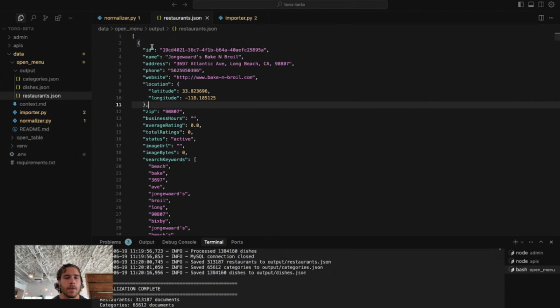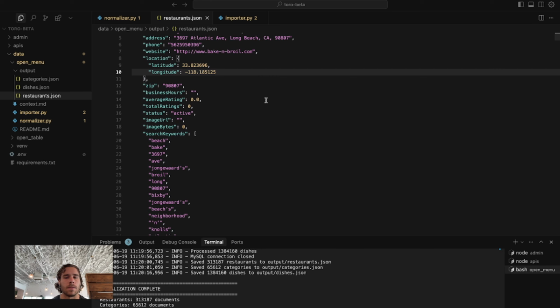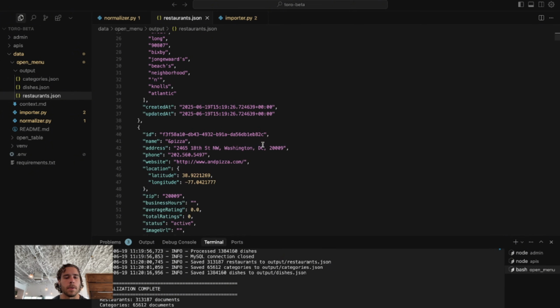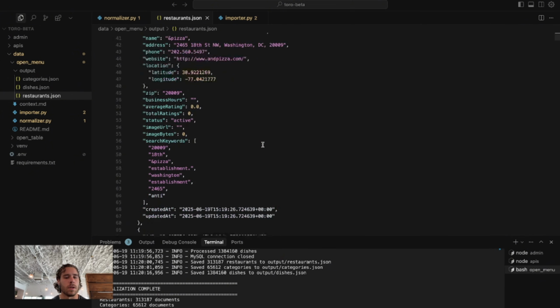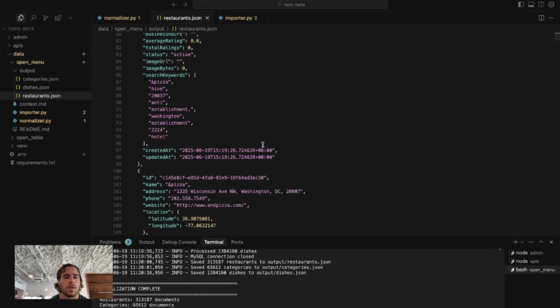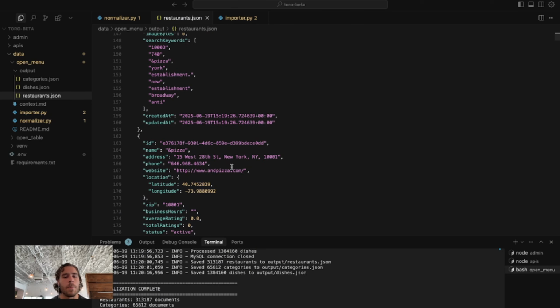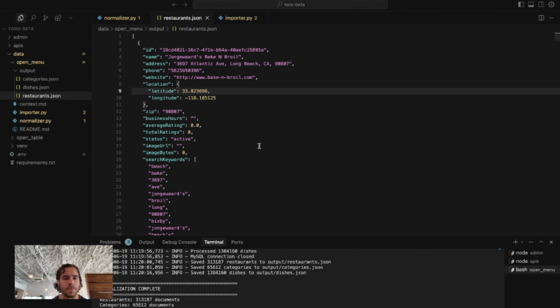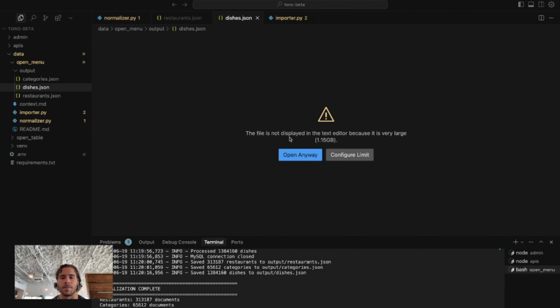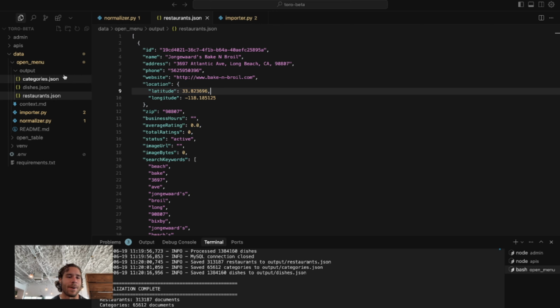This is incredible. In the structure we want, we've got ID, name, address, phone, website, location. Huge, we got the lat long this time. Remember yesterday, we didn't get lat long from open table scraper, but this is open menu. They do things a little bit differently. So yeah, it's just like so many of the same restaurants, but cool how it's in different locations. Probably won't even let us view this, it's so big. Let's open it anyway.